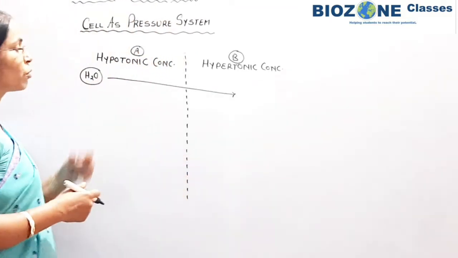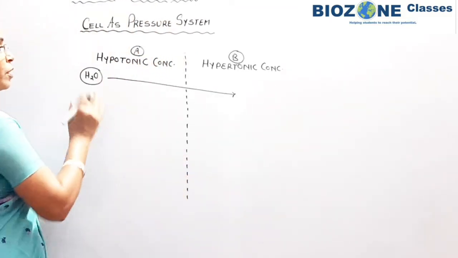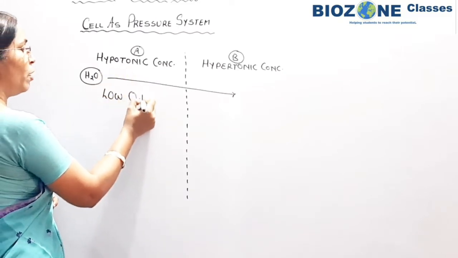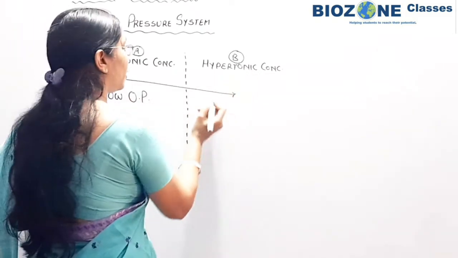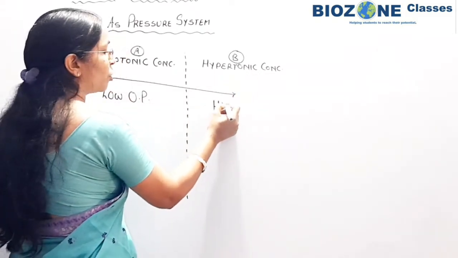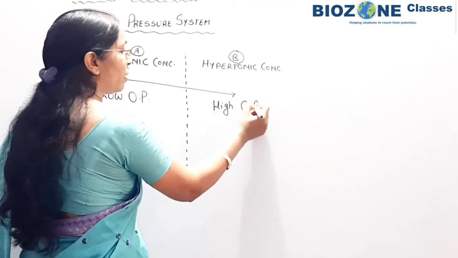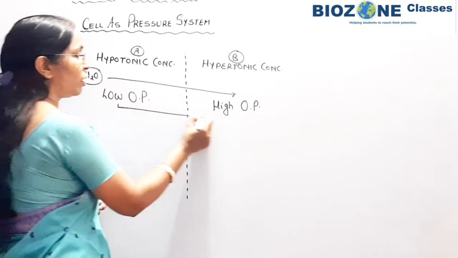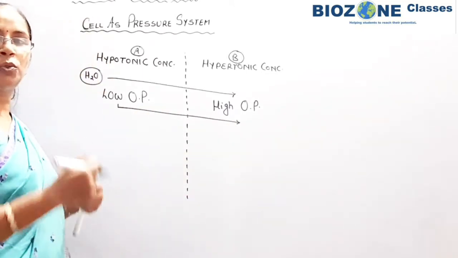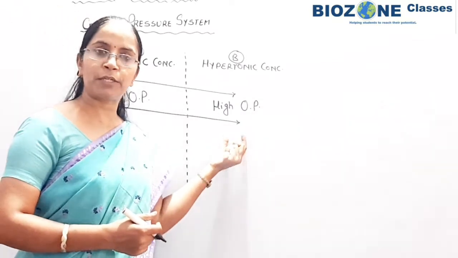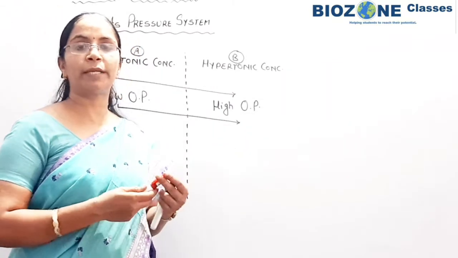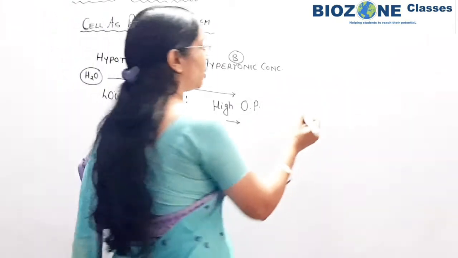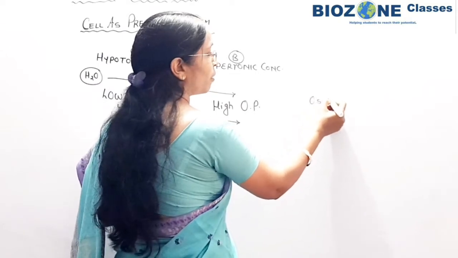When we study the osmotic pressure, you remember the region where the concentration is hypotonic, the osmotic pressure is always low, and in hypertonic concentration, osmotic pressure is always high. So here you remember the water is always moved from the region of low osmotic pressure to the region of high osmotic pressure. When we study osmotic pressure, at that time one term we study is called osmotic potential.